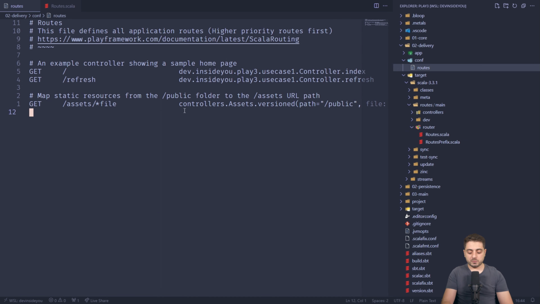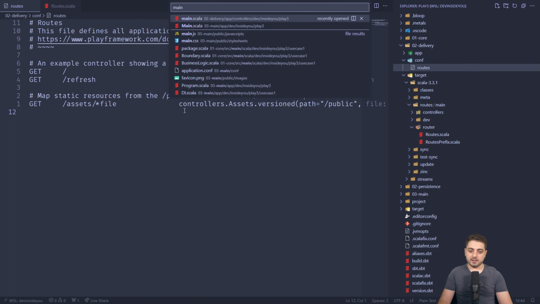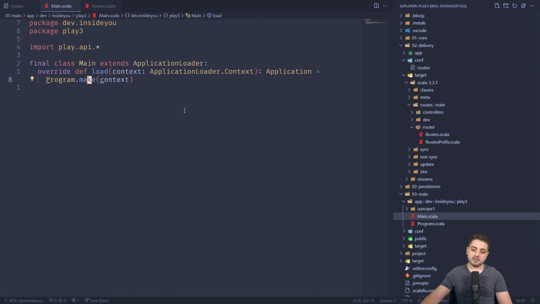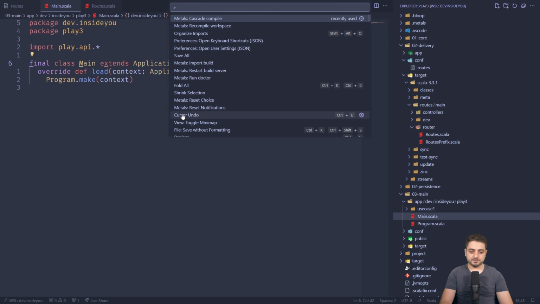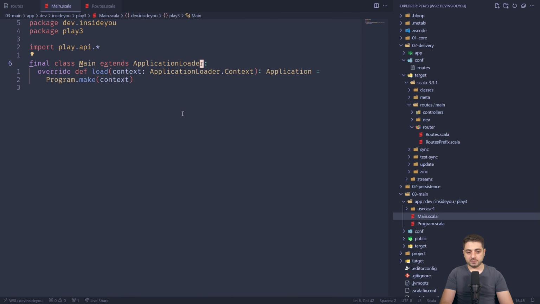All right. So we're going to start by looking at the file called main.scala, which is where all the dependency injection is, right? So this is relatively straightforward from their docs, how to do static dependency injection in Play. You create a class, you extend an application loader, which comes from Play API, and then you override this method called load, which will give it the context.